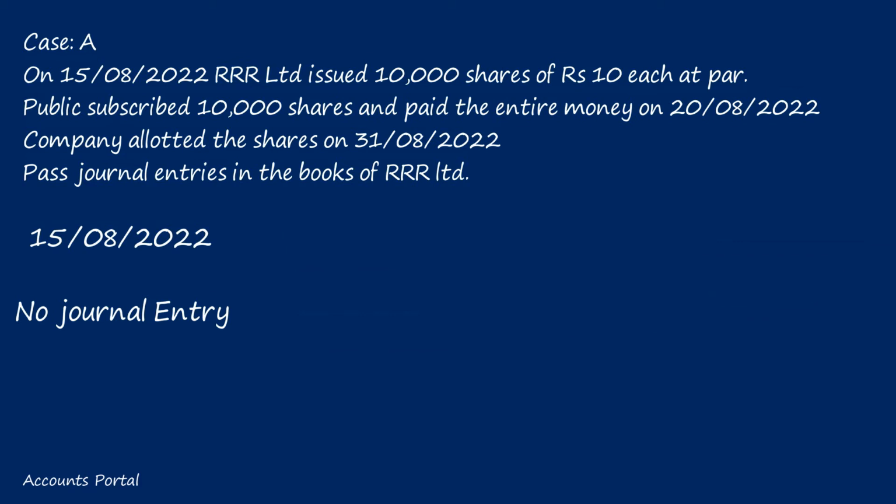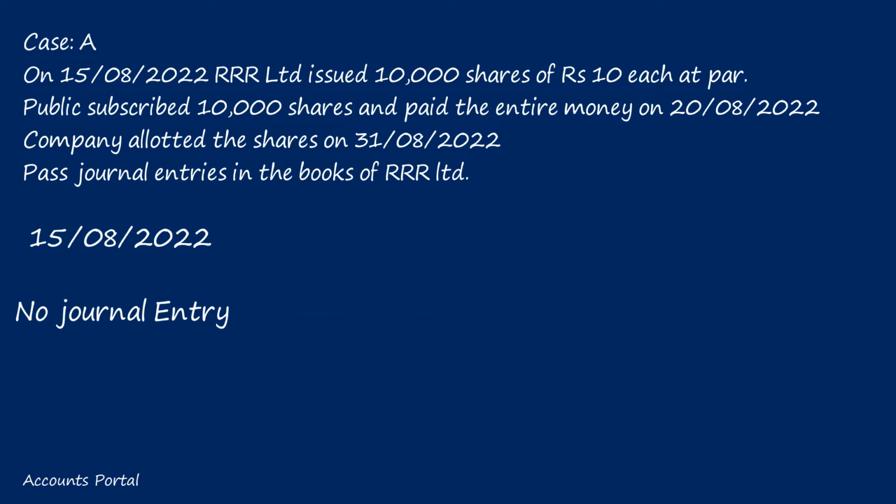If the minimum subscription is not reached within 120 days, then this issue of shares will be cancelled. The application money must be refunded to the applicant. As a result, most companies use underwriters to sell shares. A question may arise, sir, what is minimum subscription? Minimum subscription is the number of shares that a company must sell before the deadline. Every company is expected to raise 90% of the total amount of the issue. Example, if a company issued 1 lakh shares, then at least 90,000 shares must be subscribed by the public. Otherwise, the issue of shares will be cancelled.